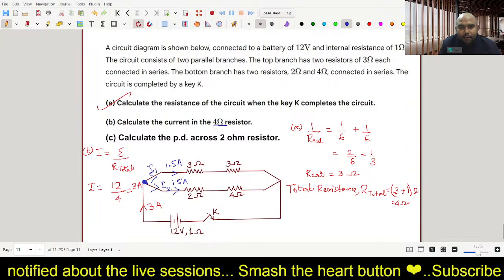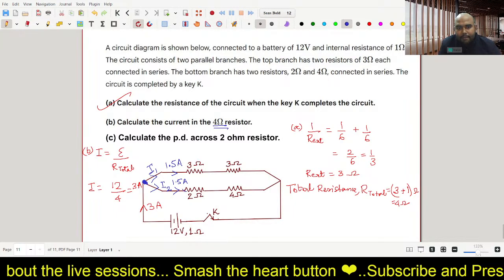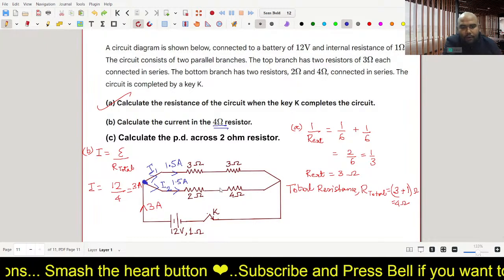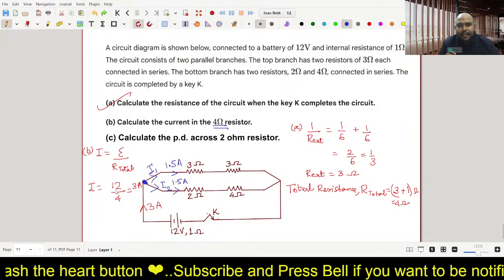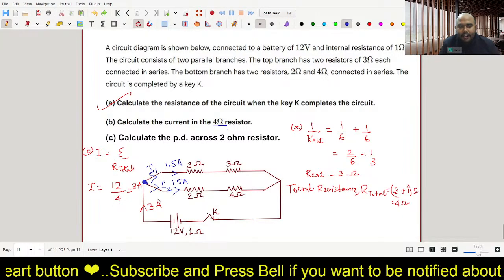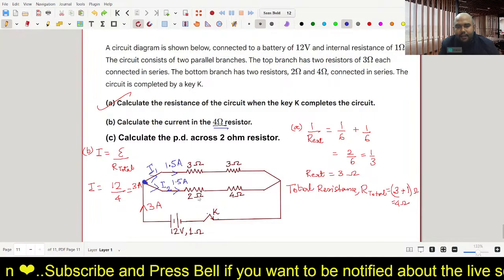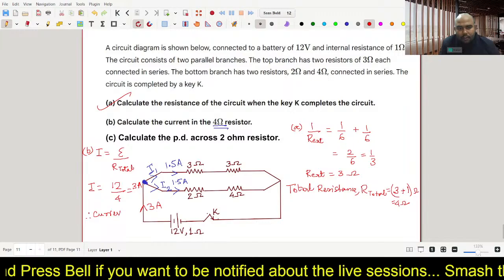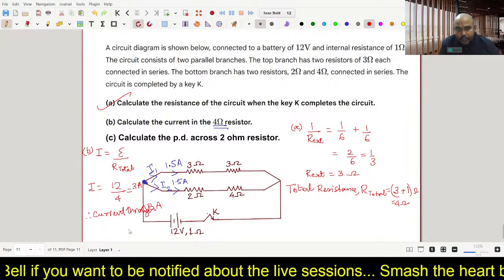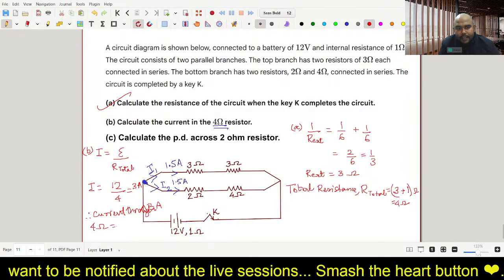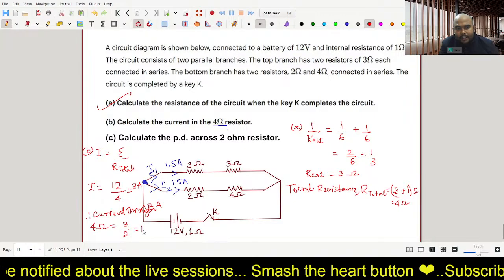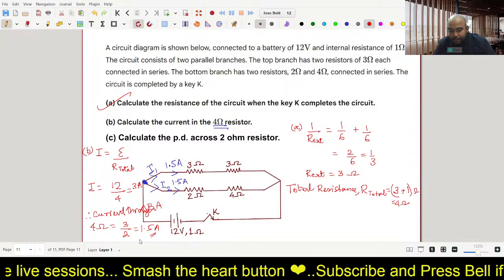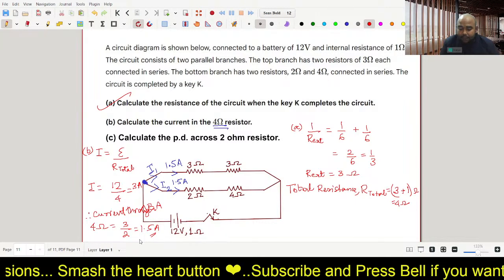हमें पूछा है 4 ओम से कितना करंट जाएगा, तो 1.5 एम्पियर only flows through 2 ohm also, and the same current flows through 4 ohm also. Not a very difficult thing to understand. It's very simple. The series में the same current flows. So 2 ohm से जो current जाएगा 4 ohm से भी वही जाएगा. Therefore what you can write, current through 4 ohm is equal to 3 ampere का आधा, that is 1.5 ampere. And 1 or 2 students have already answered it. I can see that the answer is 1.5 ampere, and that was absolutely correct.